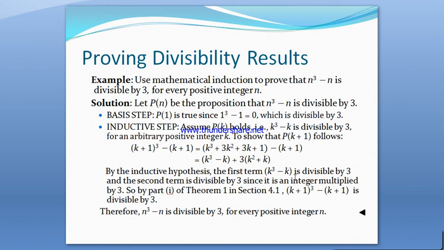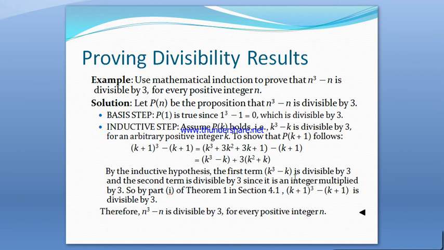Consider (k plus 1) power 3 minus (k plus 1), which on simplification gives us k cube minus k plus 3 times (k square plus k). So by the inductive hypothesis, (k plus 1) whole cube minus (k plus 1) is now clearly a multiple of 3.